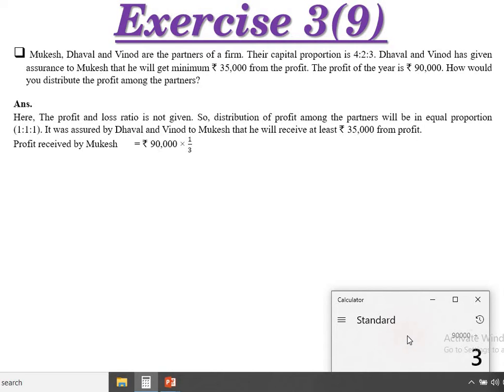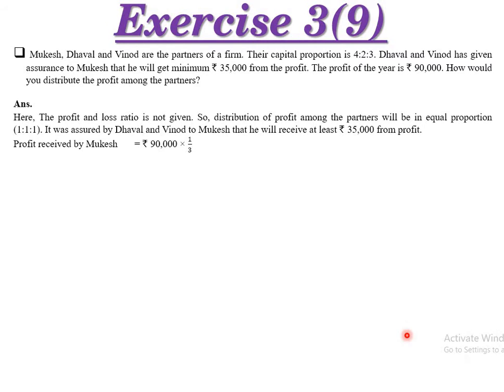Directly we will calculate this one. Profit received by Mukesh, that is 90,000 by 3, that is 30,000. So he will receive rupees 30,000, right? 1/3 taken on the basis of 1:1:1.